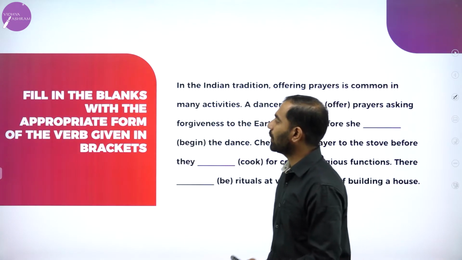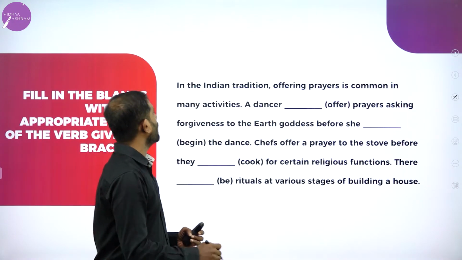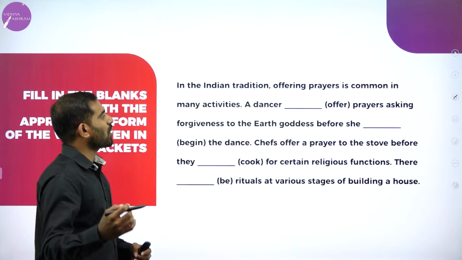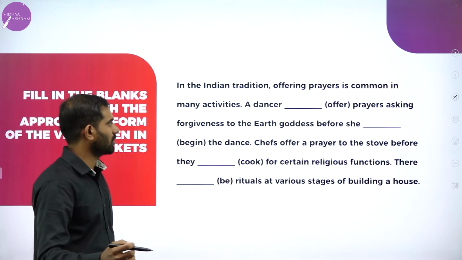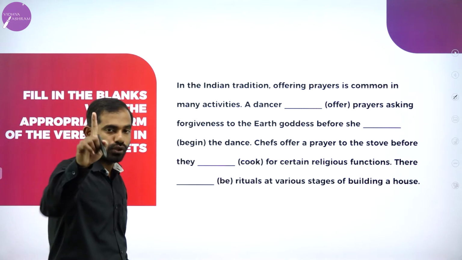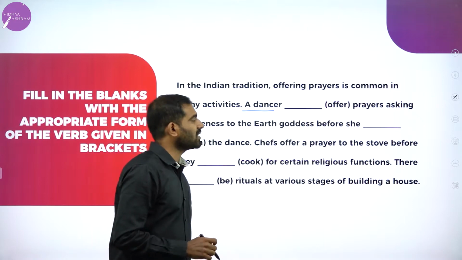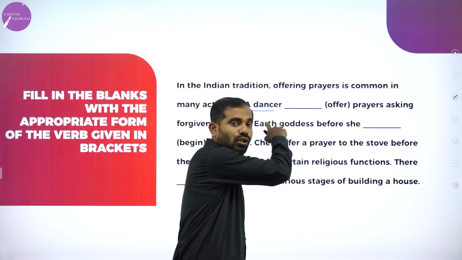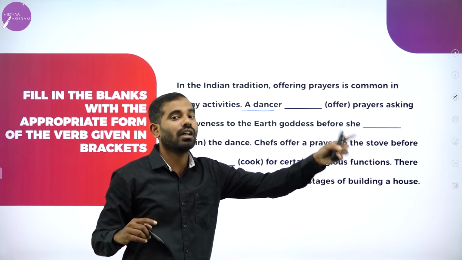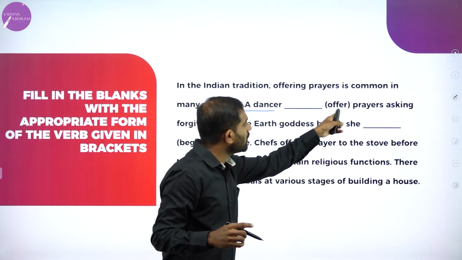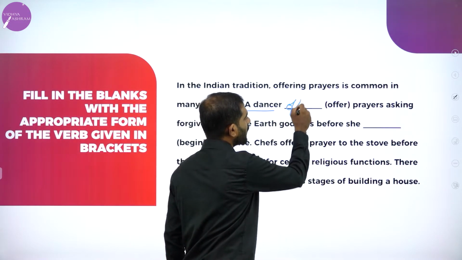Fill in the blanks with the appropriate form of the verb given in brackets. Again, the same instructions. In the Indian tradition, offering prayers is common in many activities. A dancer: you should always observe the subject and the object. A dancer, singular. As I told you, if a dancer is he, it is third person singular. So the main verb will take S. A dancer offers